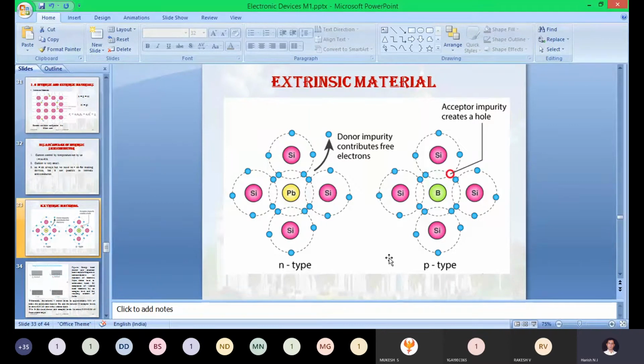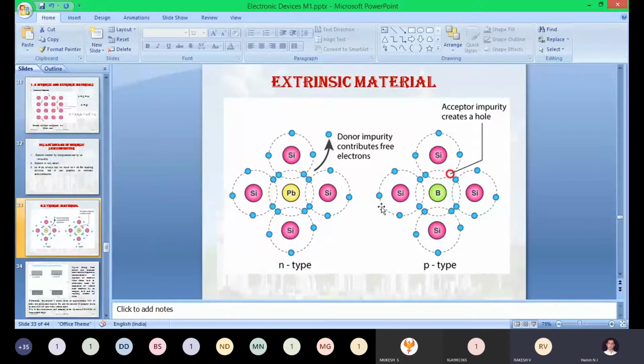Those elements consisting of 5 valence electrons in the outermost shell, that kind of element or atom we call a pentavalent atom. So if any one of the pentavalent atoms is added to the purest form of silicon, what process will happen? One electron extra, because of covalent bonds, 4 will be shared and 1 will be extra.